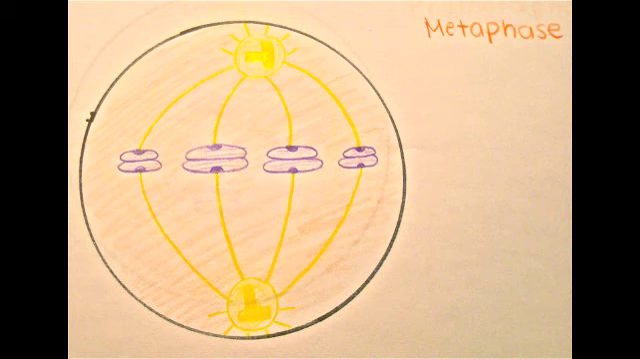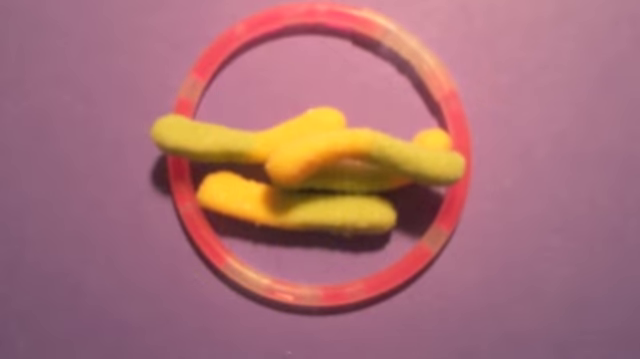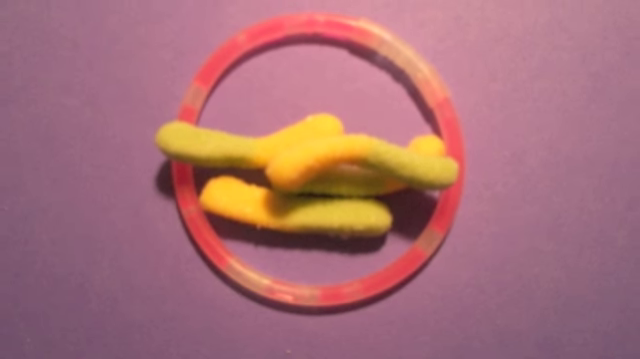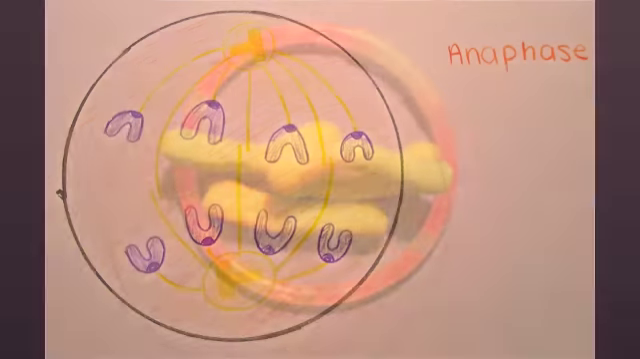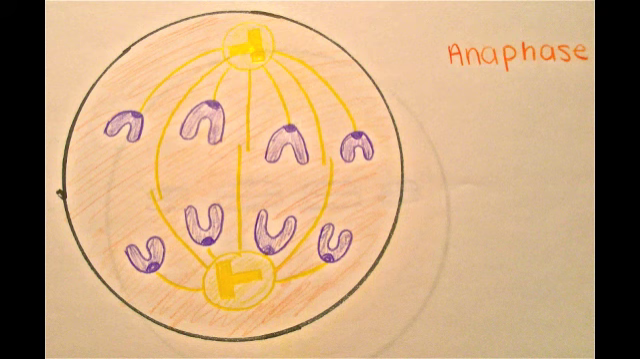Metaphase is the longest stage of mitosis, lasting about 20 minutes. In metaphase, the centromeres are at opposite poles of the cell and the chromosomes are now lined up on the metaphase plate. Anaphase is the shortest stage of mitosis, lasting only a few minutes.